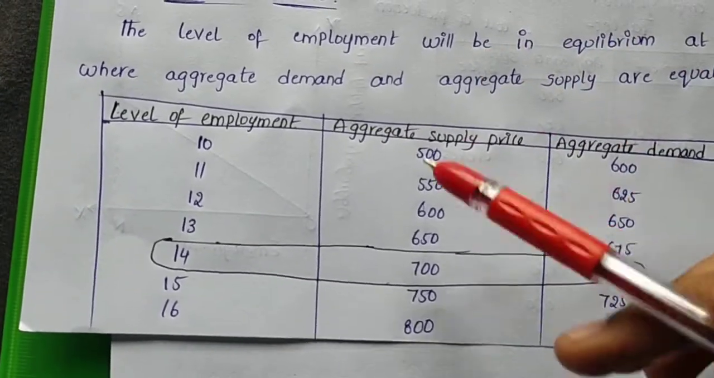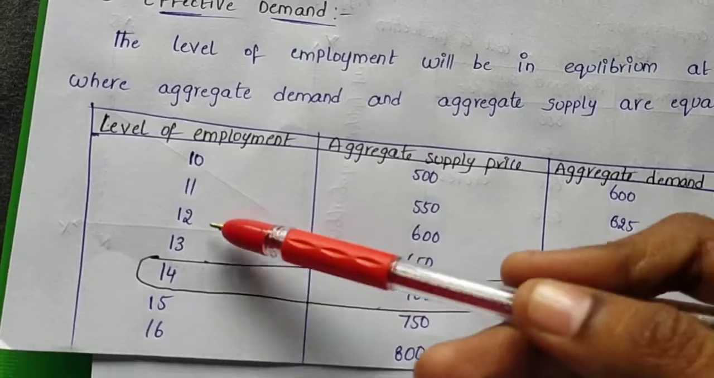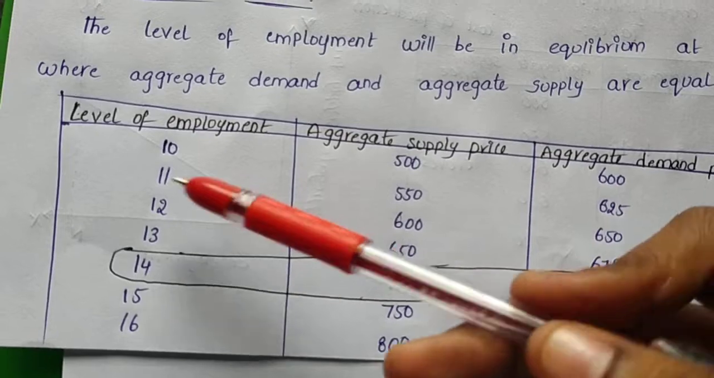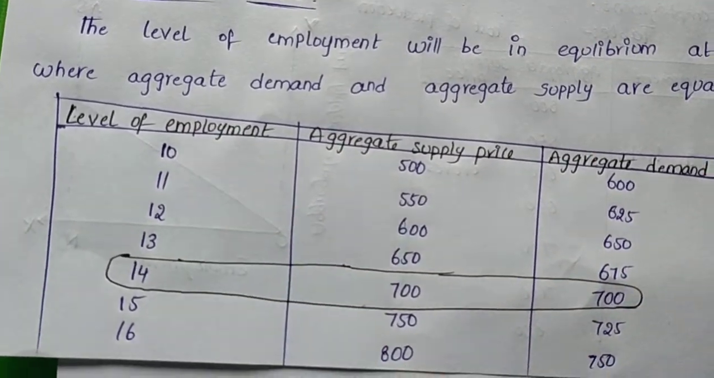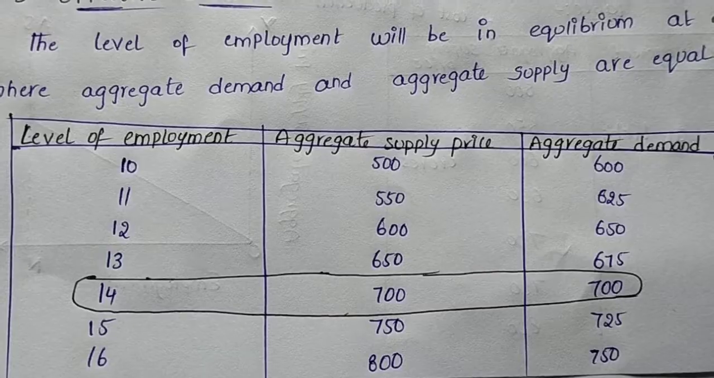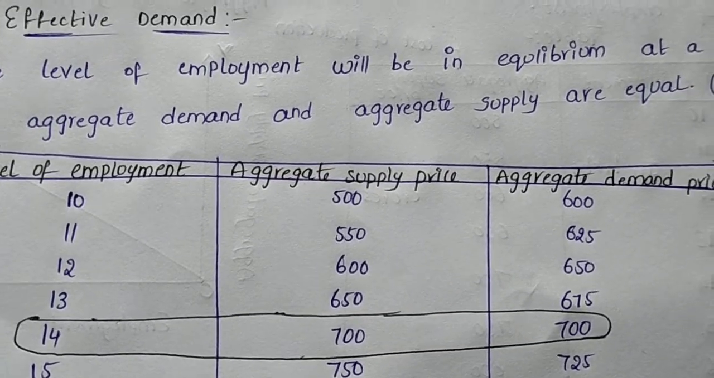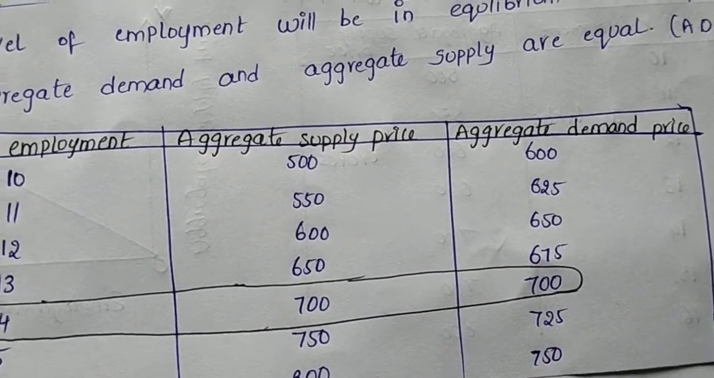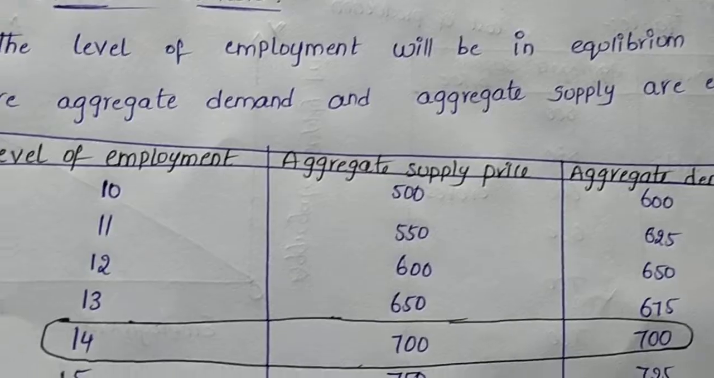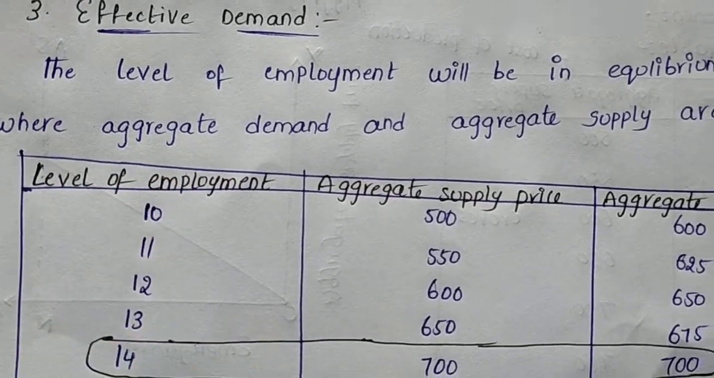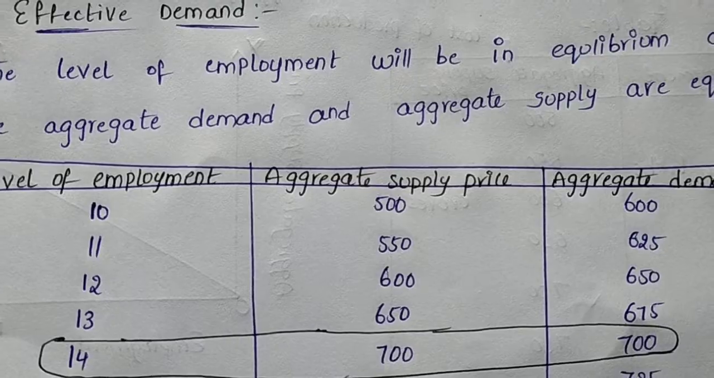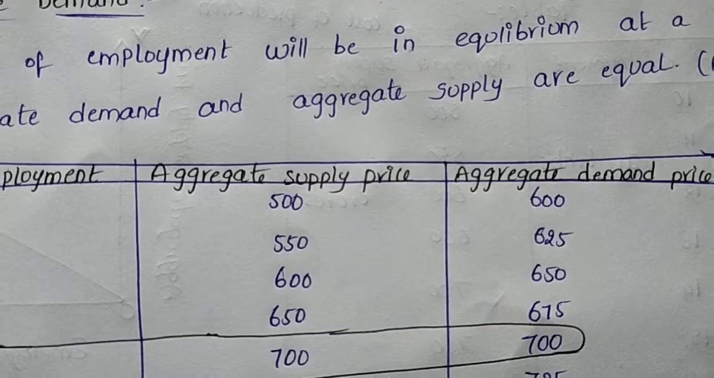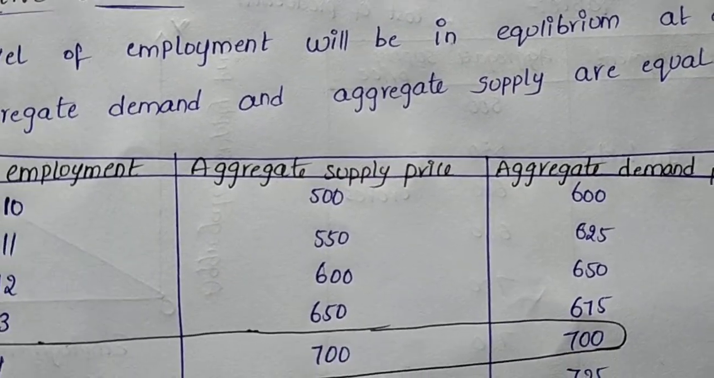We take the same table: level of employment in lakhs, and aggregative supply price and aggregative demand price in crores. We take 10 lakh employments. In aggregative supply price we get a 500 cost of production. In aggregative demand price, 600, cost of production plus profit we can expect. At 11 lakhs level of employment, the aggregative supply price cost of production is 550 crores. In the aggregative demand price, the cost of production plus profit we expected is 625 crores.